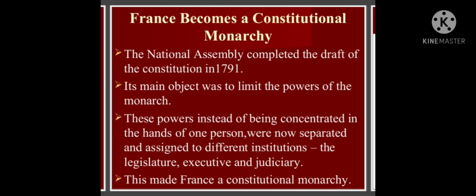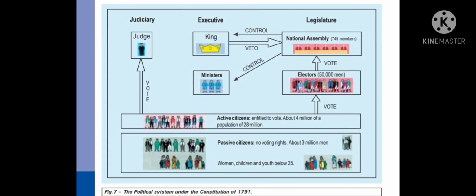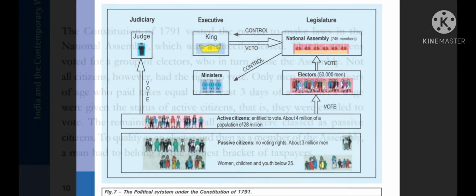So this made France a constitutional monarchy. This picture is also there in your book. So who comes under the judiciary? All the judges. In the executive, the king and ministers. And in the legislature, the National Assembly. So this was the political system under the Constitution of 1791.